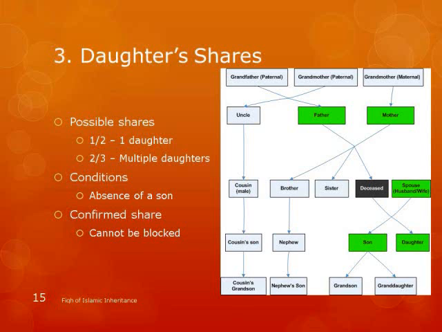So what is the prescribed share for the daughter? She gets half if there's just one daughter, and she gets 2/3 in case of multiple daughters. Looks like big numbers, right? But the condition here is that the son is not there. If the son is there, does she get money?